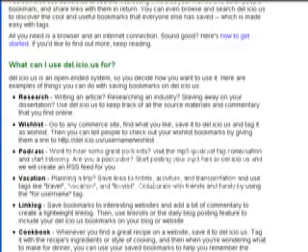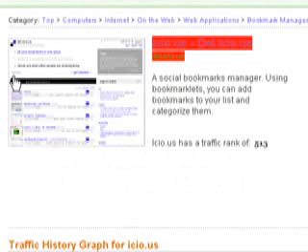So we've established, I believe here, that Delicious is a great tool to be using. It's very popular amongst internet users. And as you can see here, according to Alexa research at this point of doing the video, it's ranked number 513 of websites on the entire web. So it's a social bookmarking manager site, and it's recognized as being an authority site on many of the search engines. So it's an awesome way for you to continue building your traffic arsenal through social networking and social bookmarking sites.